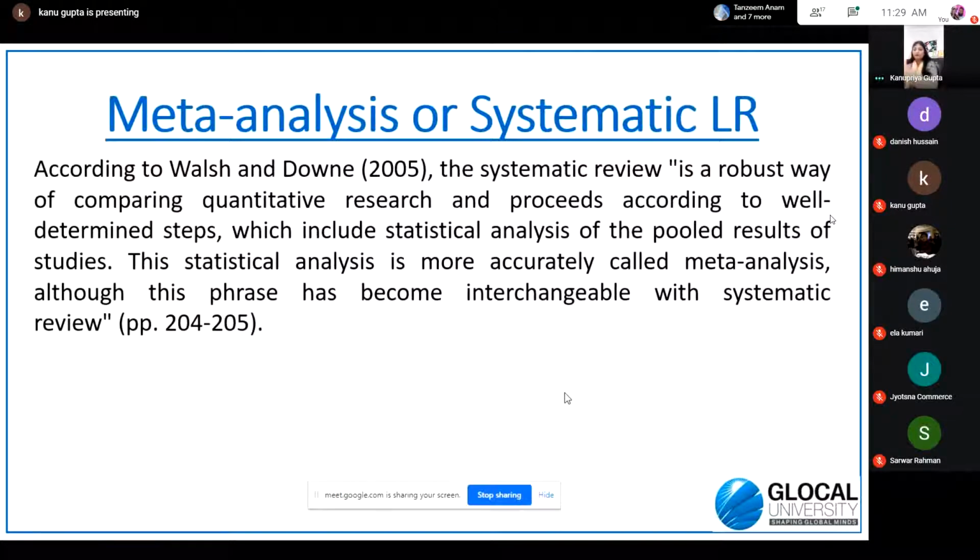So the first one is systematic literature review. Now, it is very clear from the term itself, systematic. That means there is a fixed process that you will be following to conduct the literature review. In this process, you compare all types of studies, quantitative as well as qualitative, and you have a fixed methodology, a kind of statistical analysis, for how you are going to select the studies, which studies will be included in your thesis, in your research, and which studies cannot be included in your review process.